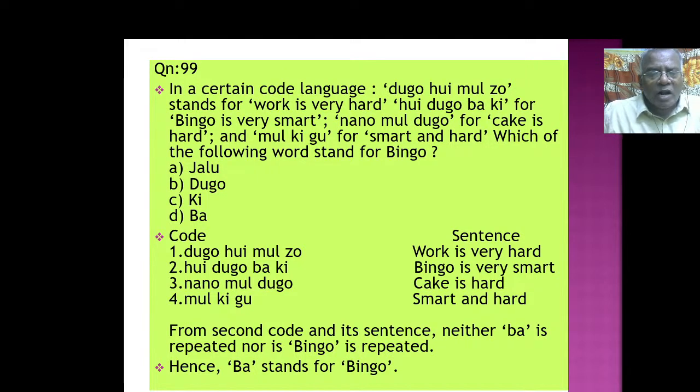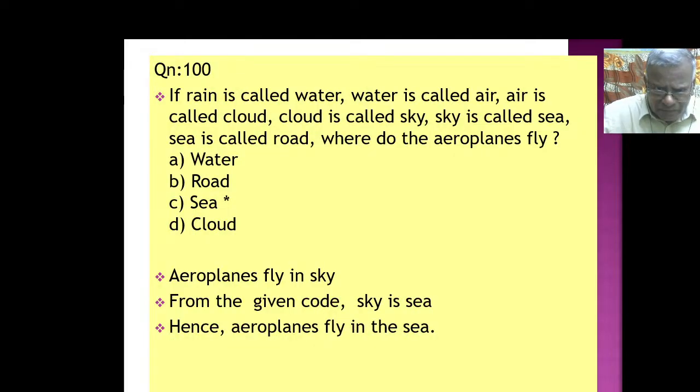From the second code and its sentence, neither boy is repeated nor is bingo repeated. So we take the bingo that does not repeat. All the rest keep appearing together and repeating. Only one does not repeat, bingo. So that is how we have to analyze and find out the answer.